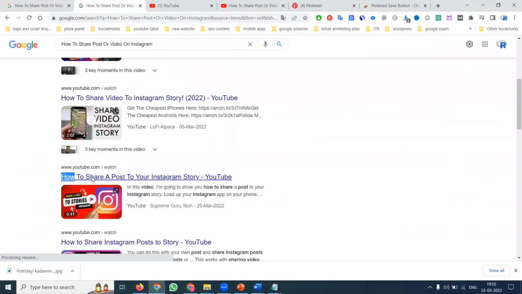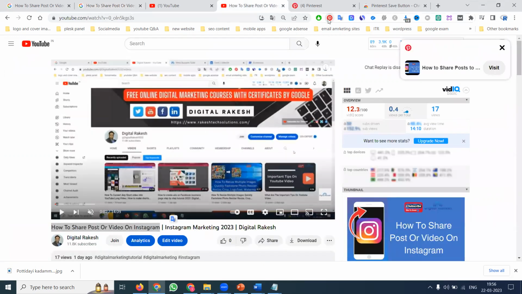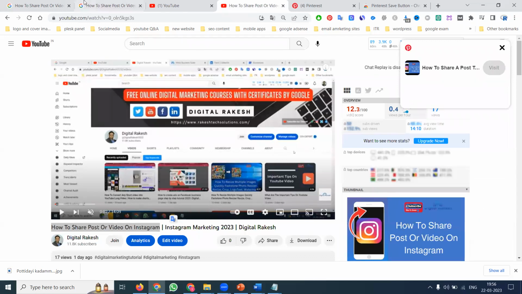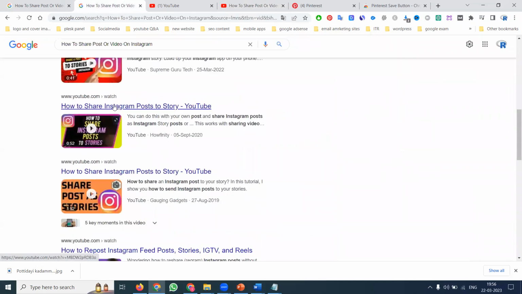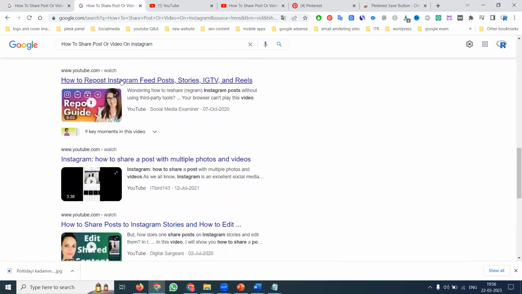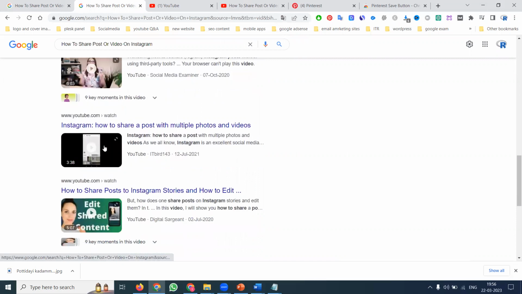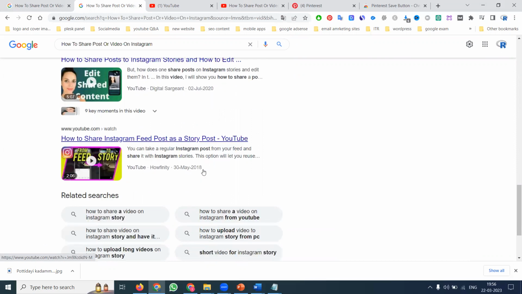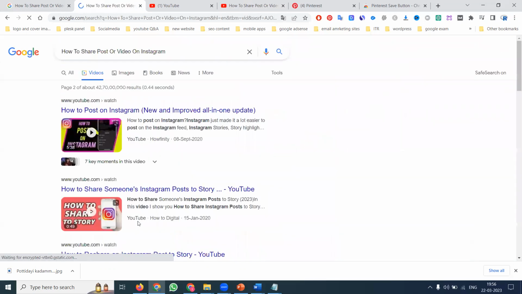In this, how to share a post on your Instagram. In not a story, we can click for a Pinterest account. Another board, you have to create it. Next option: how to share Instagram post to story, how to repost Instagram feed to post and stories, how to share multiple photos and videos, how to share post to Instagram stories, and how to share Instagram feed post as a story post. So many people are searching here.